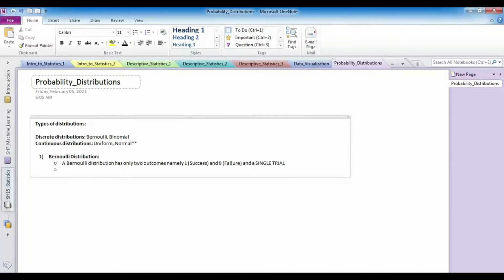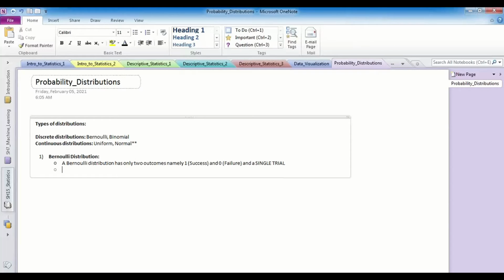It has to have two binary outcomes, it has to have a single trial, and the probabilities of these two outcomes, mainly called success and failure, need not be equally likely. It means the probability of success could be 0.2 and the probability of failure could be 0.8. The probability of success could be 0.99999 and the probability of failure could be 0.00001. Make sense, guys? Are we clear? So these are the three important things that you need to remember when dealing with Bernoulli distribution. Any questions? Two outcomes, single trial, need not be equally likely. Simple. So this is how you can remember a Bernoulli distribution with respect to three main attributes.